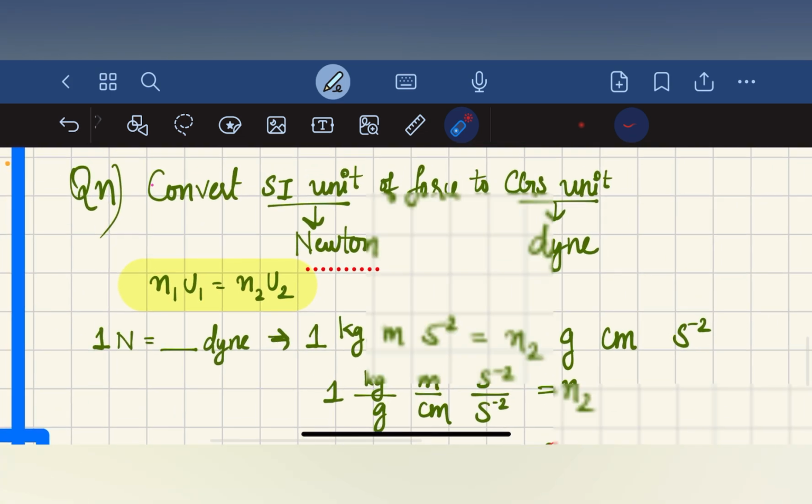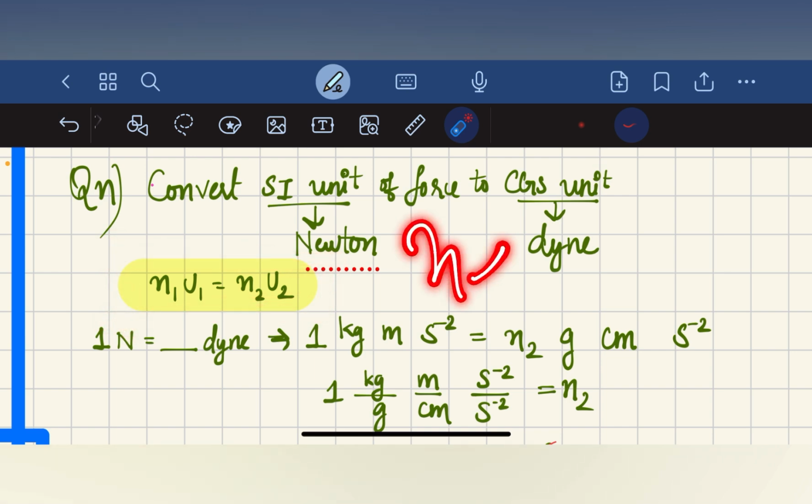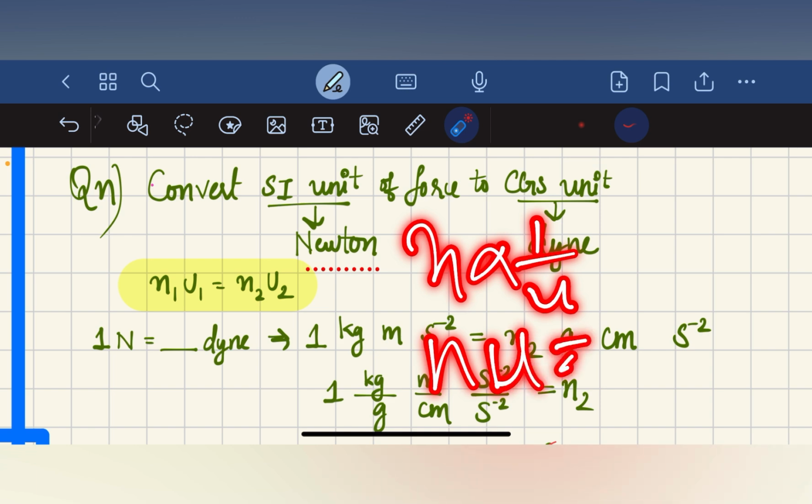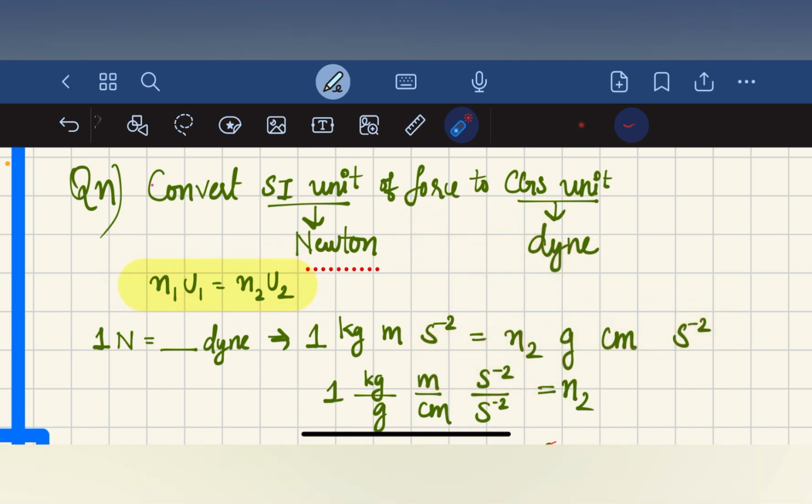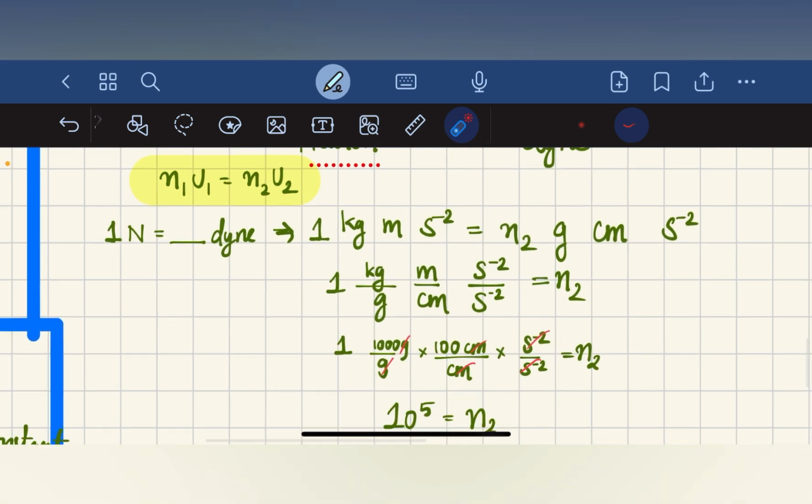Then we already knew the equation N1U1 is equal to N2U2, right? N is inversely proportional to U, that is NU is equal to constant, so N1U1 is equal to N2U2. So we have to find that 1 Newton is equal to how many dyne. So Newton, kilogram meter per second square, means kilogram meter second raised to minus 2, is equal to, we don't know how much it is in the CGS unit, so we are putting it as N2 gram centimeter second raised to minus 2.